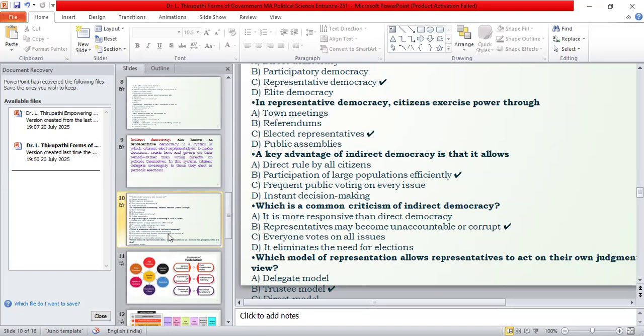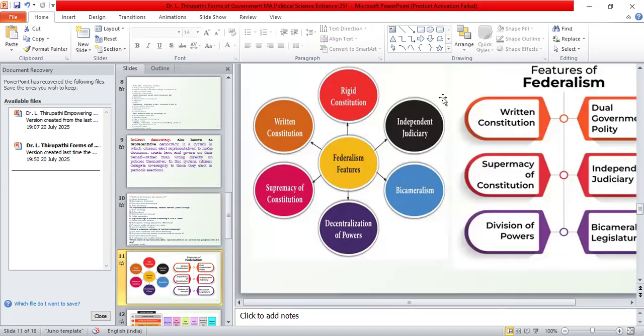We must remember the trustee model, not the delegate model. These are some of the questions, and after this I will send you the important questions and the summary of the matter, and below that I will send you the important questions in the form of PDF.